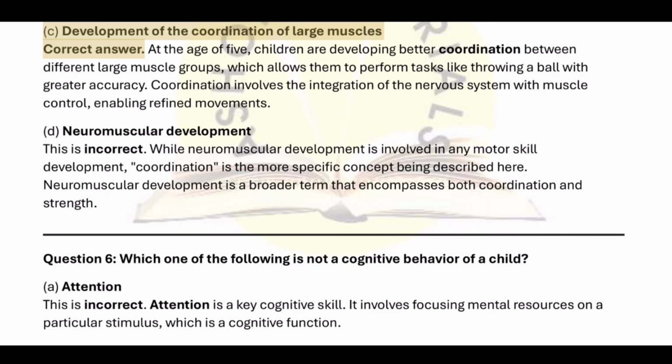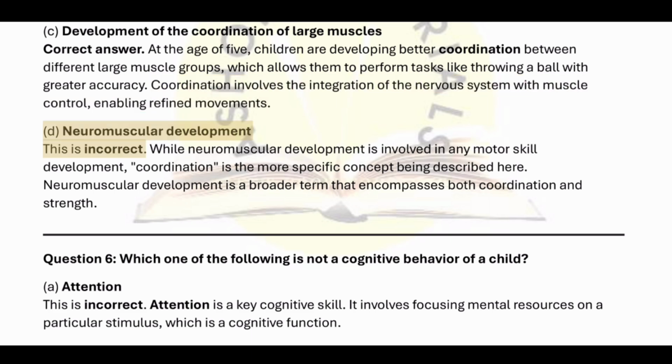Correct answer. At the age of 5, children are developing better coordination between different large muscle groups, which allows them to perform tasks like throwing a ball with greater accuracy. Coordination involves the integration of the nervous system with muscle control, enabling refined movements.